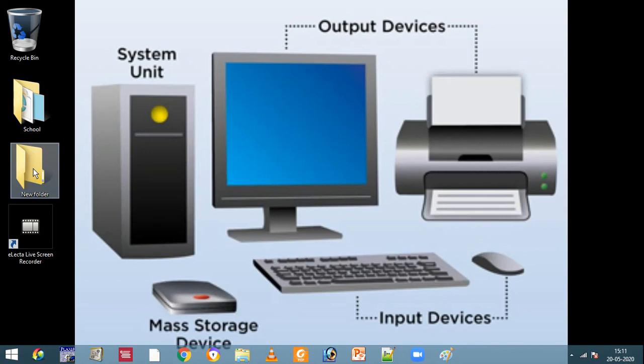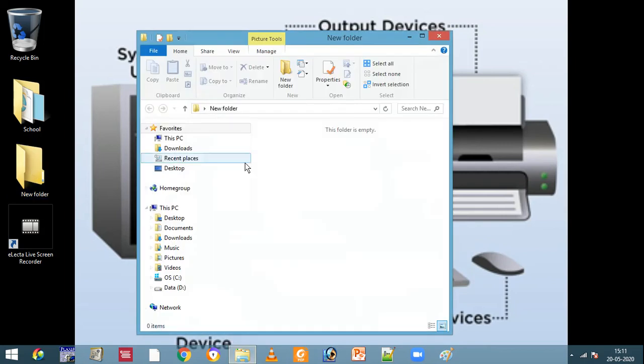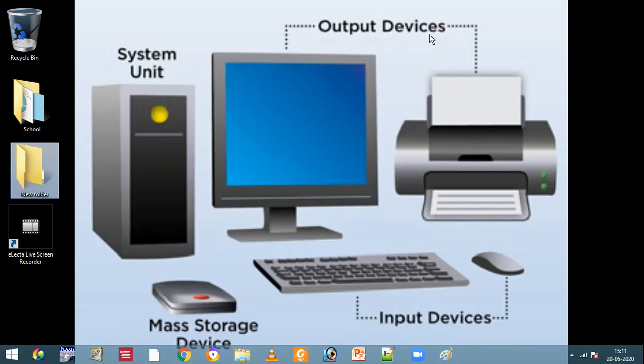Double click we have to do. So I did, and the new folder is open. So how is this open? Mouse is a hardware device, and this new folder is there in the computer, but when I use mouse, this new folder is open. How? That is because of this operating system.